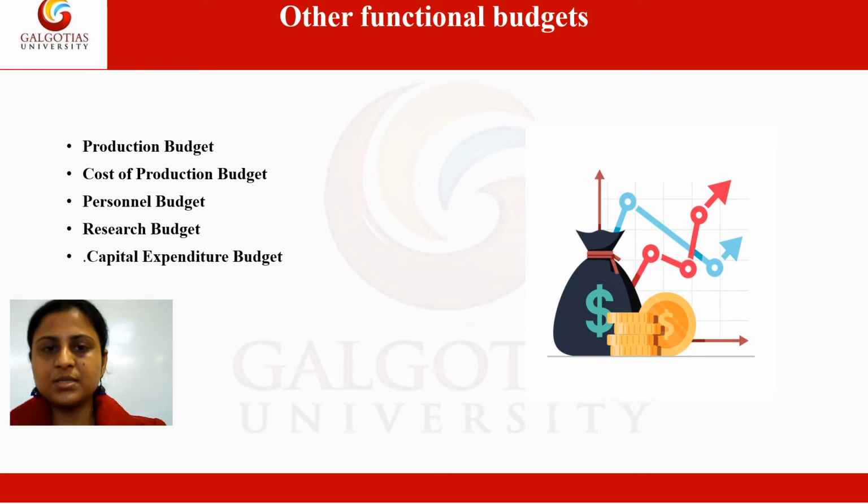Next is research budget. So the research budget relates to the research work to be done in order to improve the quality of the products or for the introduction of new products. The next is capital expenditure budget, and this budget provides a guidance regarding the amount of capital that may be required for procurement of materials and capital assets during the budgeted period.